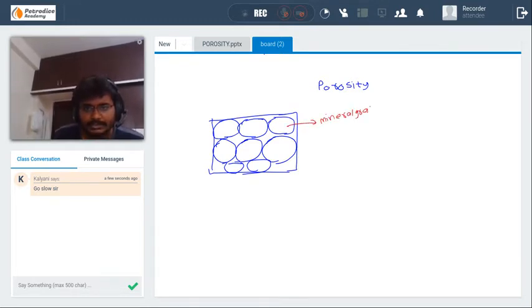Between the mineral grains, there is some space where the fluid can be stored in a formation. Those are called pore spaces. Okay. Porosity is defined as the ratio of the volume of pore space divided by the bulk volume of the rock. Okay.